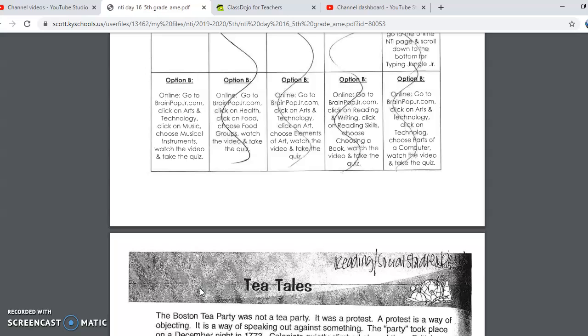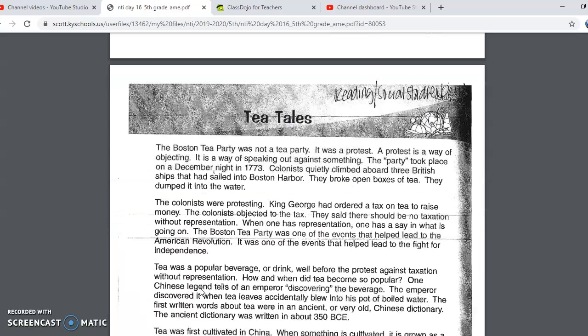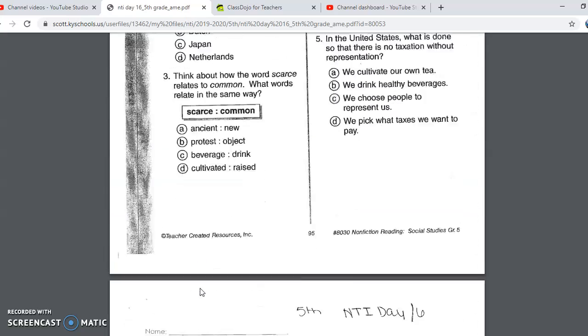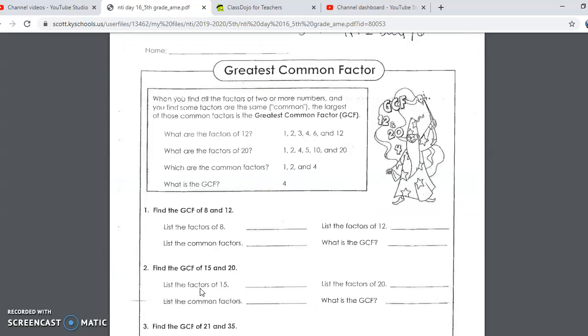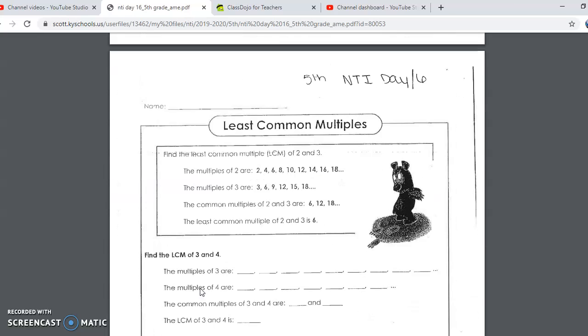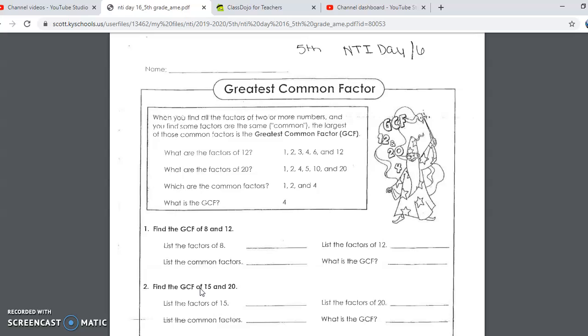For reading and social studies, your article is called Tea Tales. You have your questions like normal. And then for math today, we're talking about greatest common factors as well as least common multiples. I have a feeling you'll do fine with this. This is something you will have done in 4th grade probably, as well as things that we've talked about when we've been working with fractions.